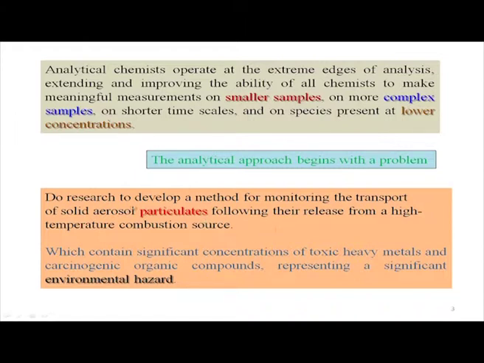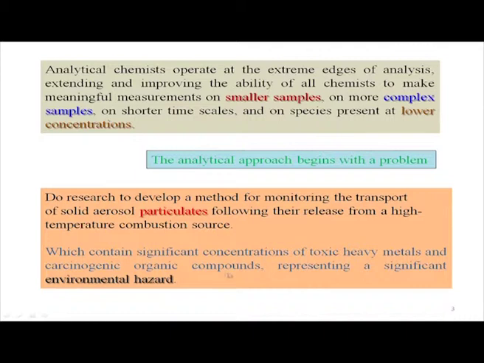So, we have to look at how much particulate matter we can have, and some filtering process we can use. Suppose we use a filter. The filter can trap those solid particles and allow only the gaseous matter to go into the environment. For a monitoring system, we take the solid particulates from the filter and analyze them for their identity. So definitely analytical chemistry will come into the picture to identify the nature of those solid materials.